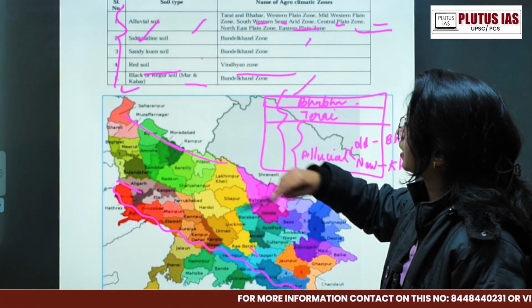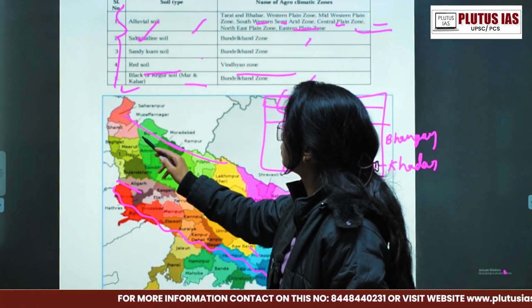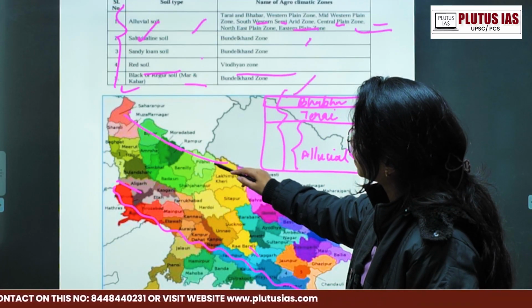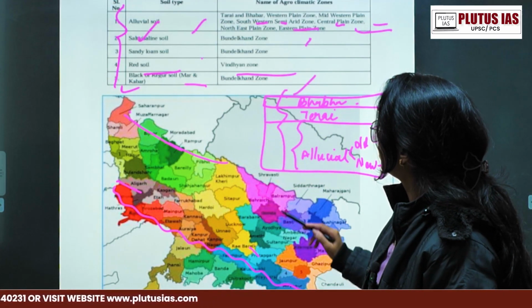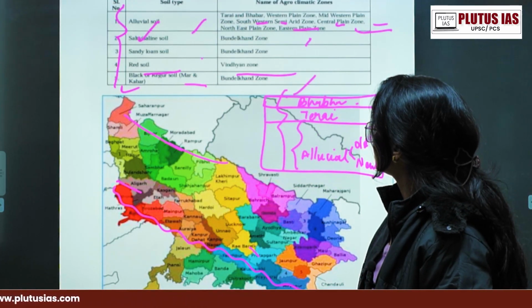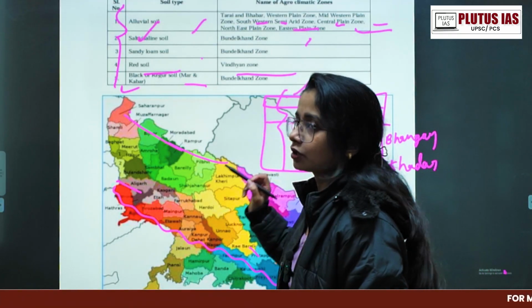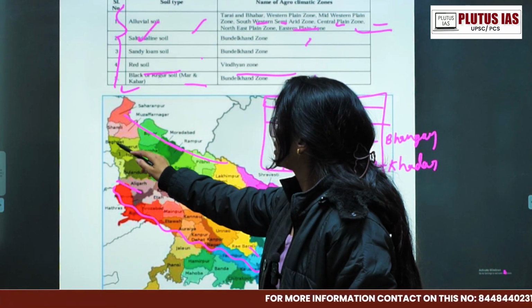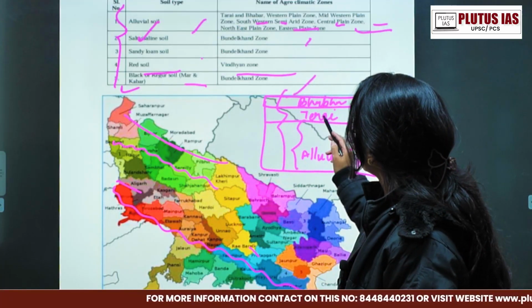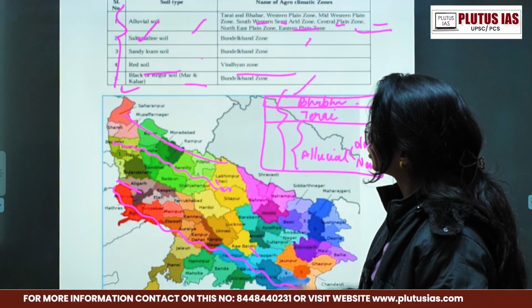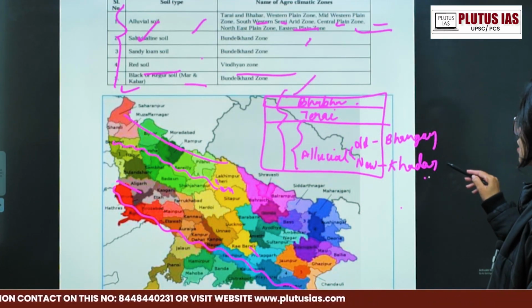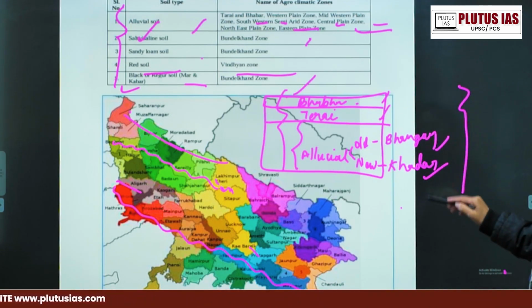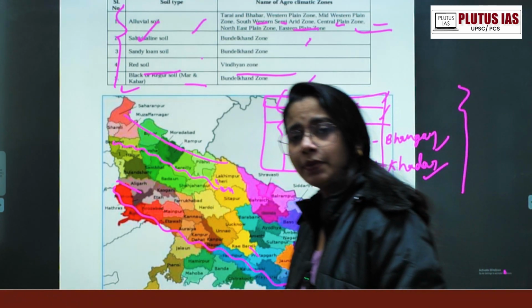Both are coming in the lower Himalayas. Of course, we're going to talk about each one's significance one by one. This is your Tarai region. Then in your alluvial soil, the uppermost is your Bhangar and the lowermost is Khadar. Do not forget this series. North to south, the series will be Bhabar, Tarai, then Bhangar and Khadar. Okay, that is the 4 divisions. The major divisions are alluvial soil and salty or alkaline soil. Where will the salty alkaline soil be? In the Yamuna region, where the salt concentration will be very high. Okay, where will your sandy loam soil be?